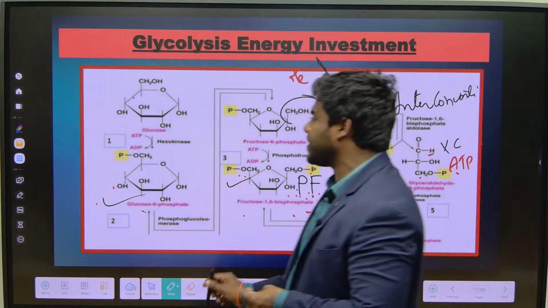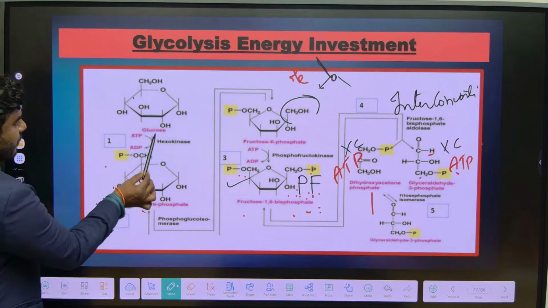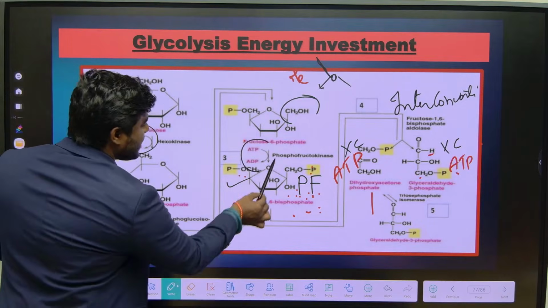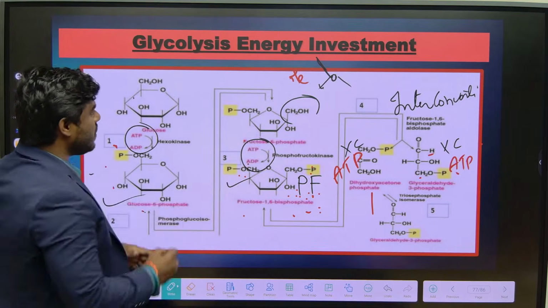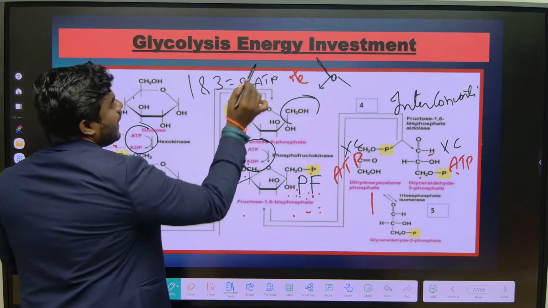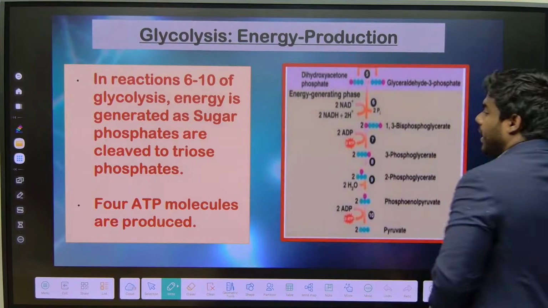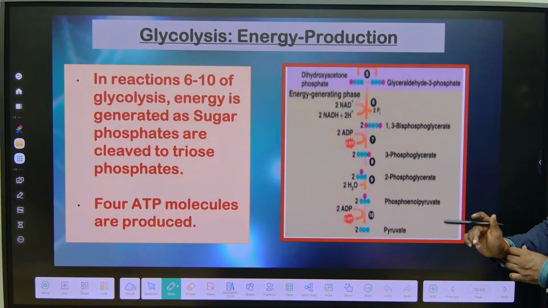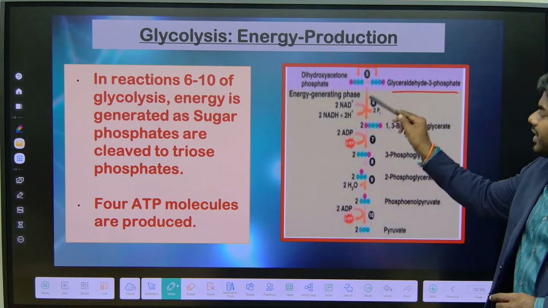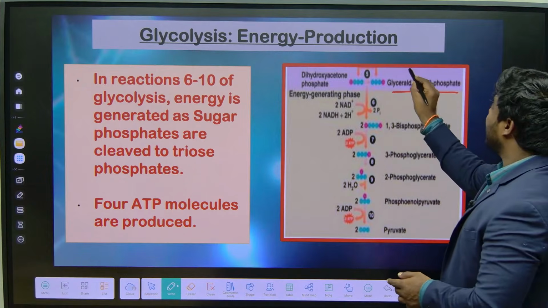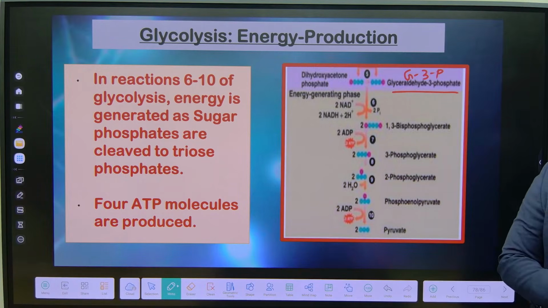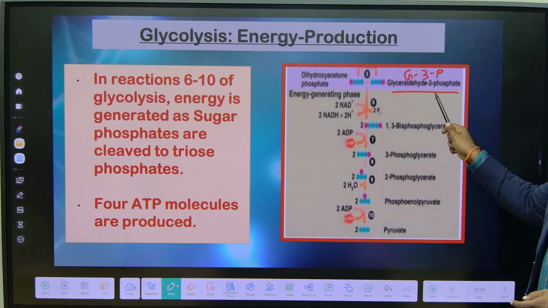How much did we invest? On the first step we invested 1 ATP. On the third step also we invested 1 ATP. So in step 1 and step 3 together we invested 2 ATP. Right. Now the 6th step. What we discussed, from the 6th step onwards we will consider only for one, but we will calculate for both. Now glyceraldehyde 3-phosphate, how many carbon is it? 3 carbon, very good.